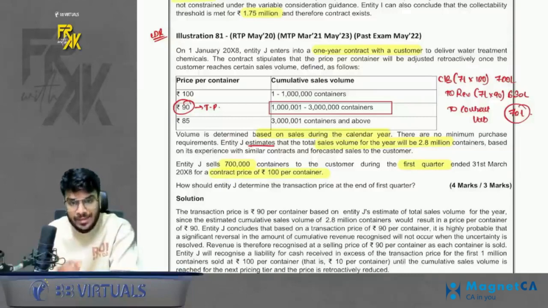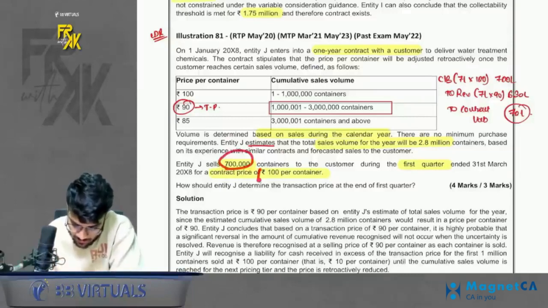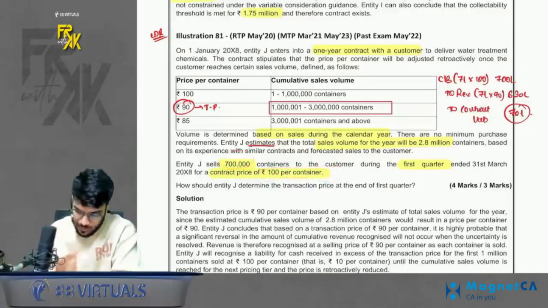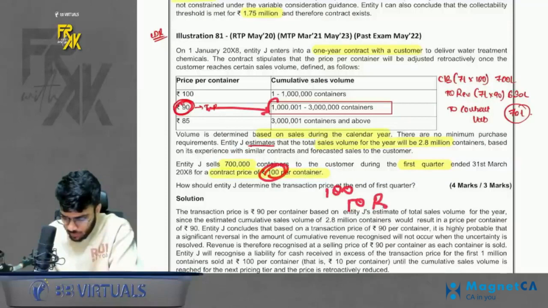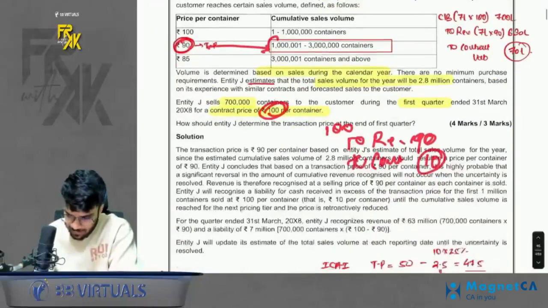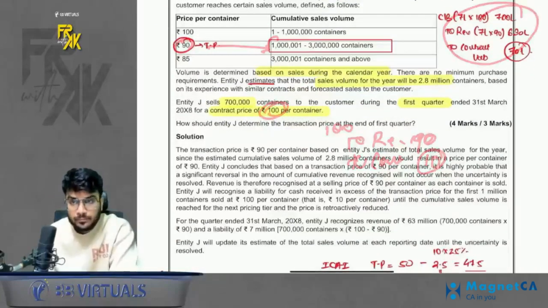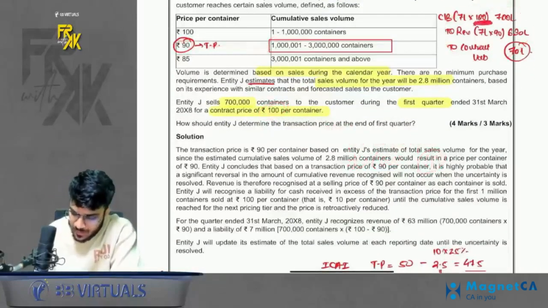But as of now, he has purchased 7 lakhs and we have charged him 100 rupees per container. So what to do? If you expect that you will be able to make this much sale, even if you receive 100 rupees, you will book the revenue only up to rupees 90, and the balance you will book as a contract liability, that is rupees 10. That is exactly what we have done. 100 rupees cash received, 90 rupees revenue, balance 10 is contract liability.